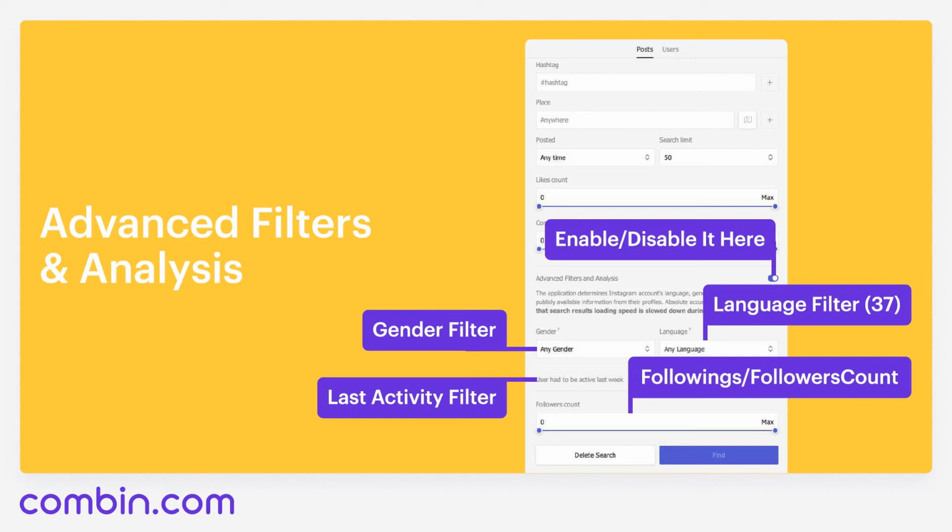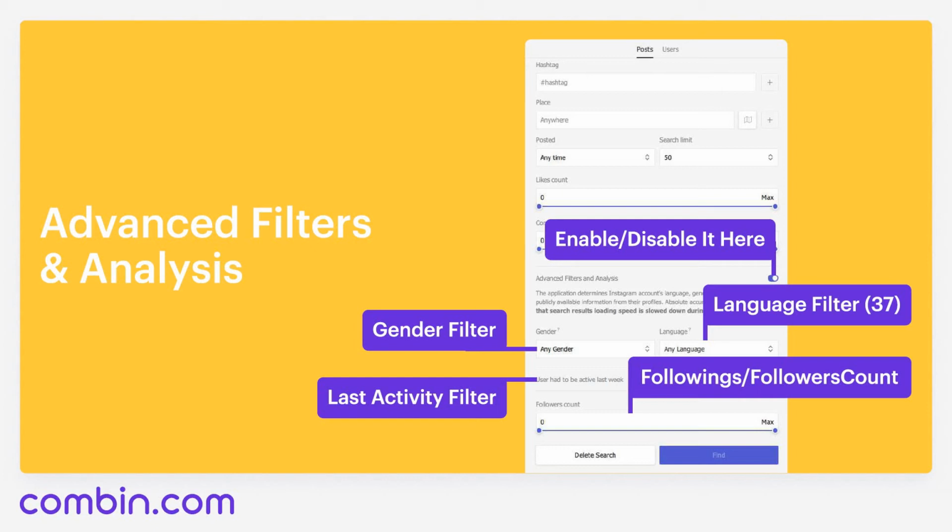Because of that, we recommend Combine users utilizing the advanced filters and analysis feature more often, and instead of running simple hashtag searches, making the queries more complex. So by enabling this feature, advanced filters and analysis, user activates a machine learning enhanced algorithm that helps detecting and hiding interaction inefficient accounts and their content from the application's search results.